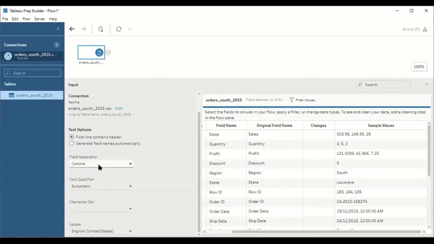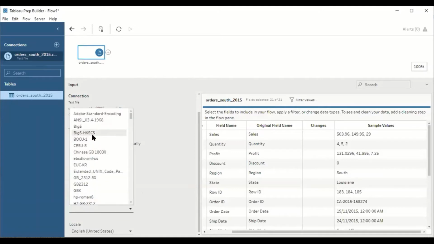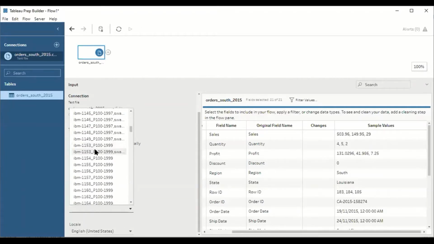Next is the field separator. We can use comma separator, tab, semicolon, space, vertical bar, etc. For the instance of time, by default I'll keep comma separated value. The text qualifier is going to be automatic. Next, character set. We can set the character set also: ASCII if you want ASCII, Big5, EUC, etc. There are plenty of options available in Tableau Prep Builder.